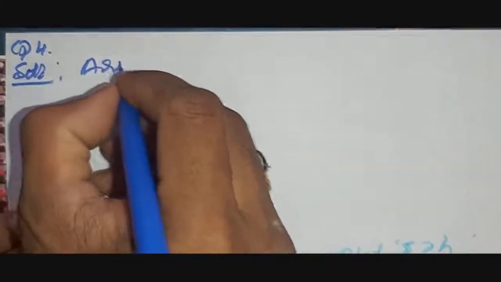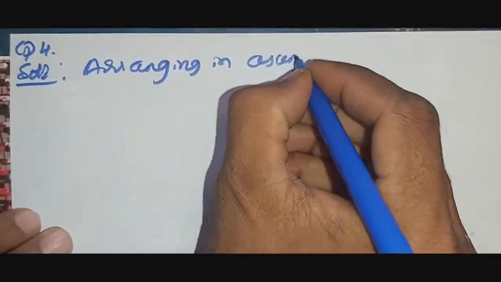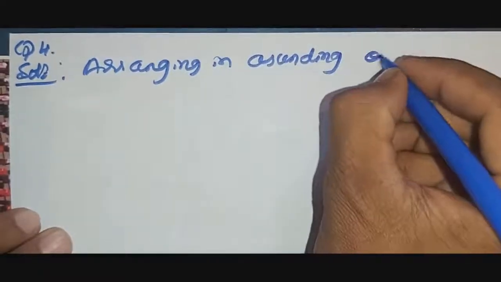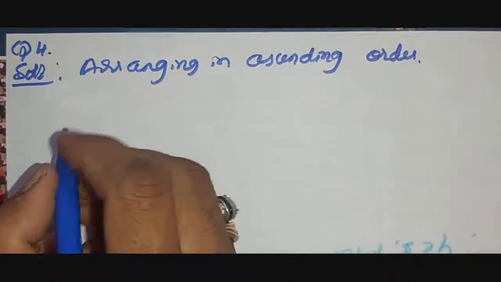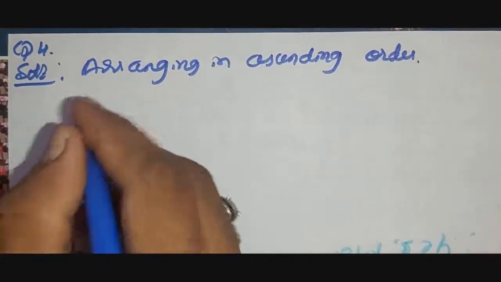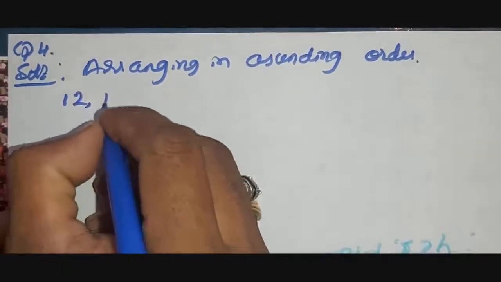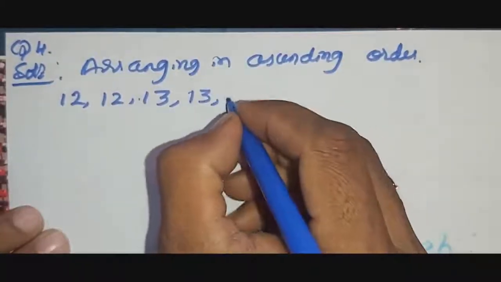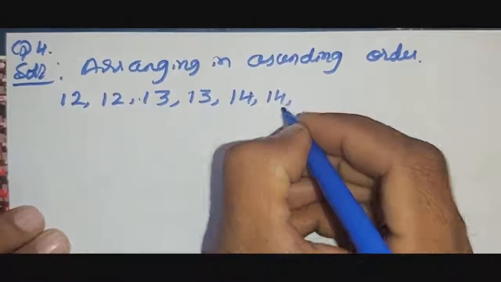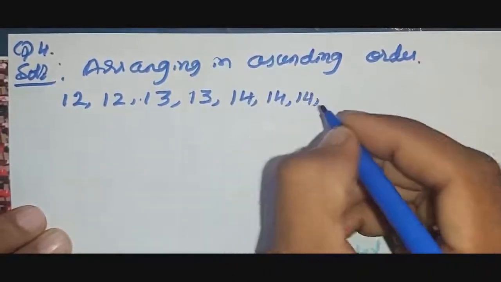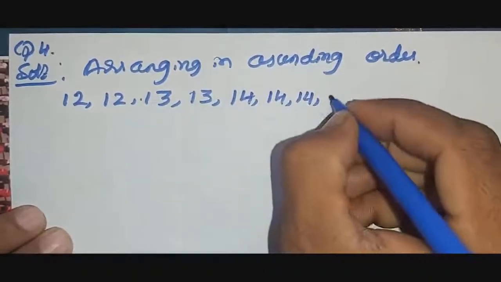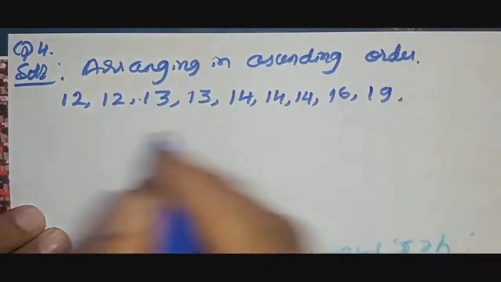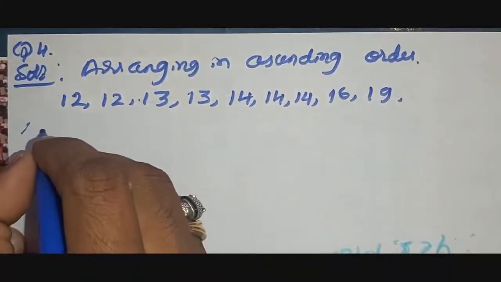Here is the fourth question's solution, arranging in ascending order: 12, 12, 13, 13, 14, 14, 14, because 14 is repeated 3 times, right? 16 and 19.